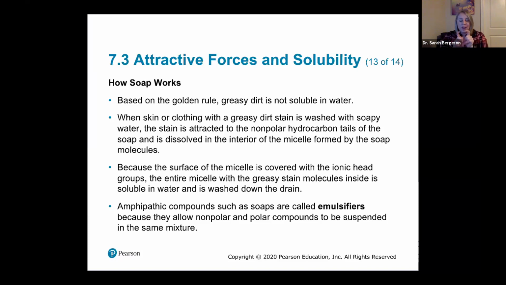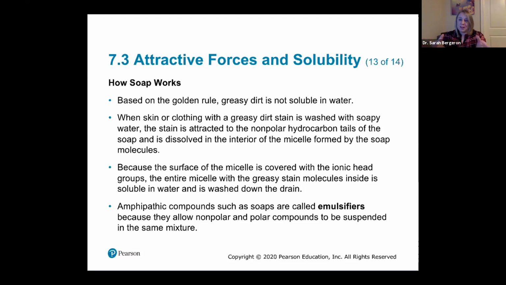And so if the tail regions associate with the dirt and grease, right, it forms the micelle around that particle of grease or dirt. And so because that surface of the micelle is covered with our ionic head groups, the entire micelle with the greasy dirt in the middle is going to be soluble in water. So this is what happens when you wash your clothes, right? You end up with all these tiny micelles, and you wash that down the drain.